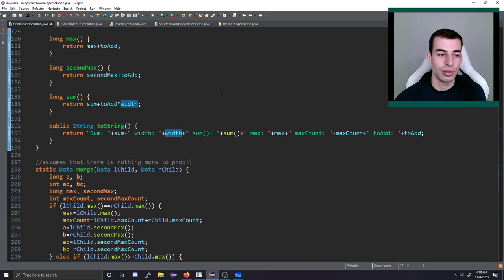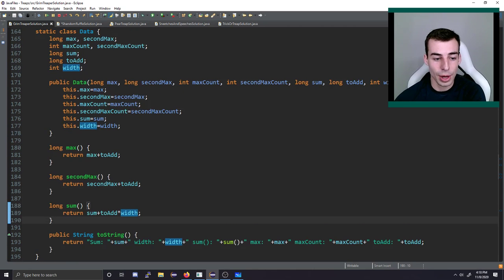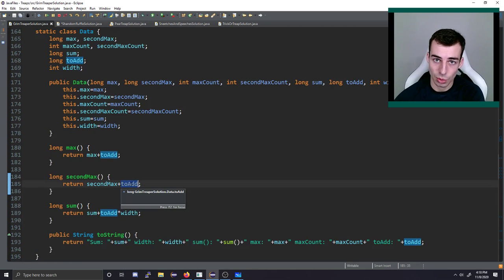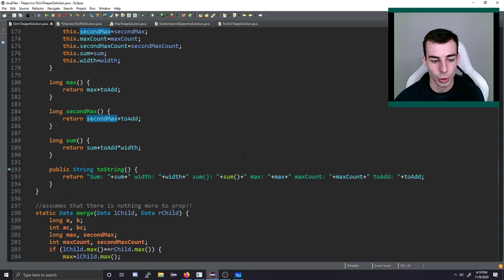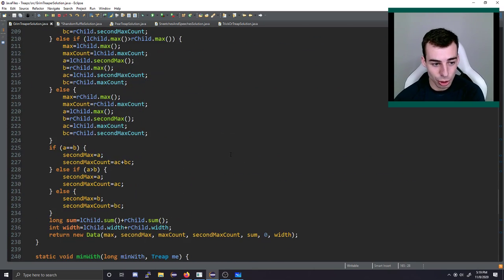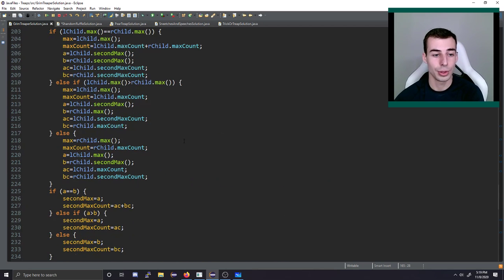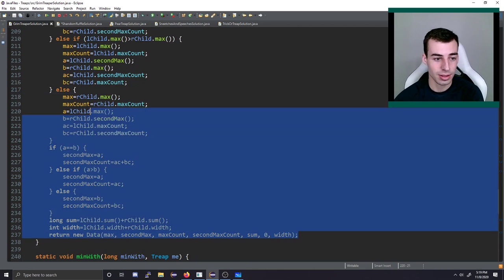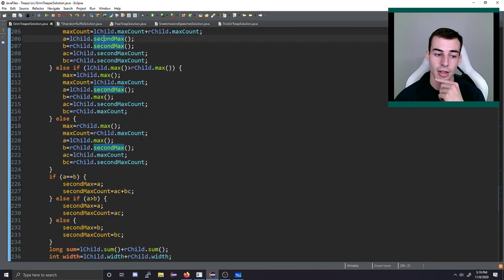So the constructor is boring, it just sets all of those. I also have these methods here because the amount that you're going to add might need to be propagated to this as well, just like we talked about earlier. And if we want to read the second max, it's really the second max plus how much you have to add, and it's easier for me to just call this method than to look at this value and also look at some other value. It just saves time when you're coding. Okay, how do you merge them? Well, it's basically the same thing as how you do segment tree beats. So if you're familiar with segment tree beats code, this is basically the same. You want to maintain the max and also the second max, and that's the idea.